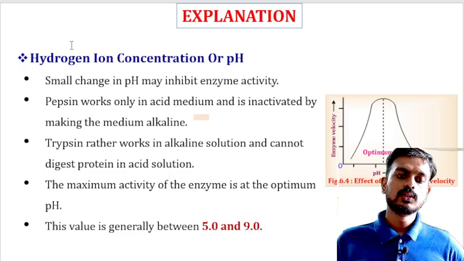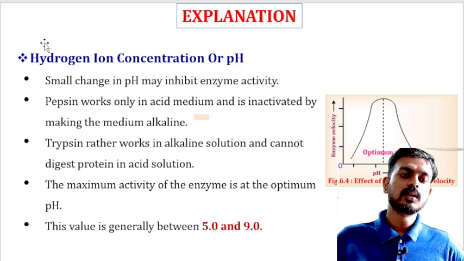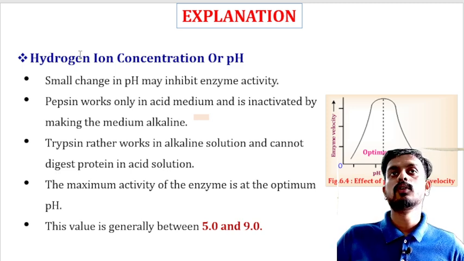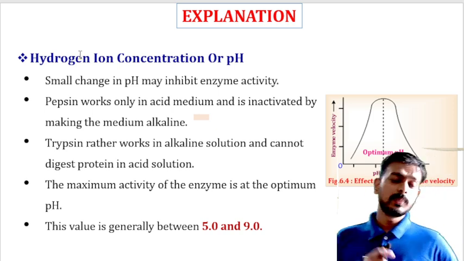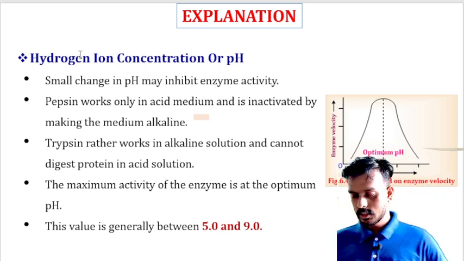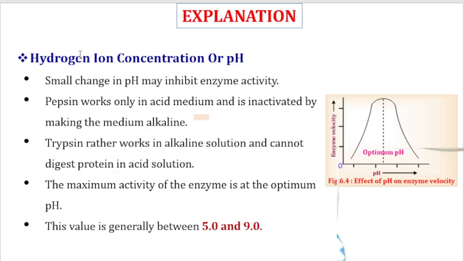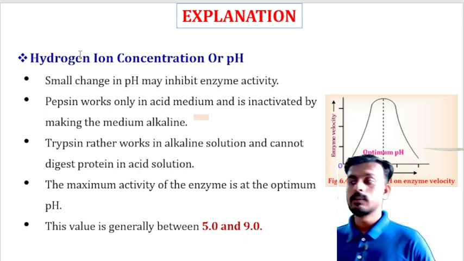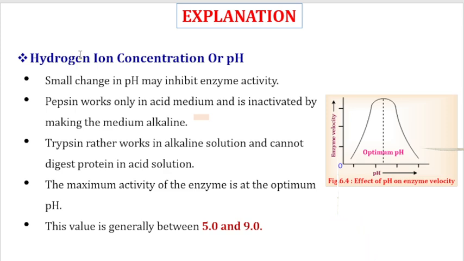pH is the negative logarithm of hydrogen ion concentration. Remember, there should be an optimum pH, that means it should be 5 to 9, because any small pH change can lead to inhibition of enzyme activity. That's why there should be an optimum window, between 5 to 9, maintained for optimum activity.